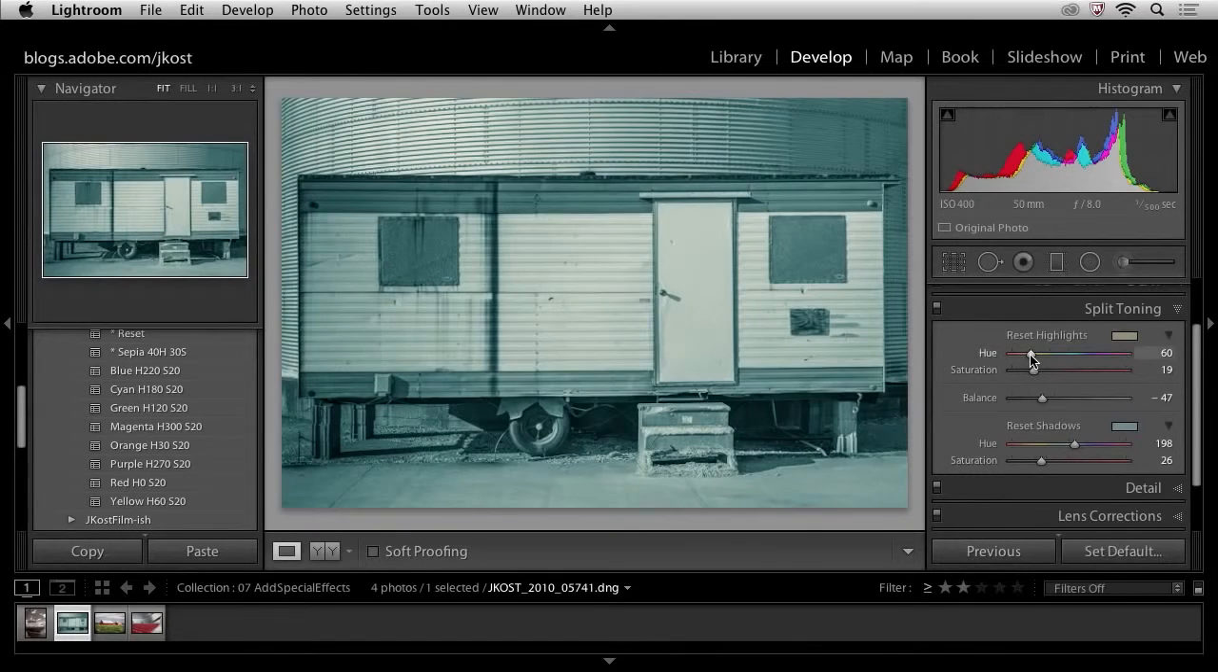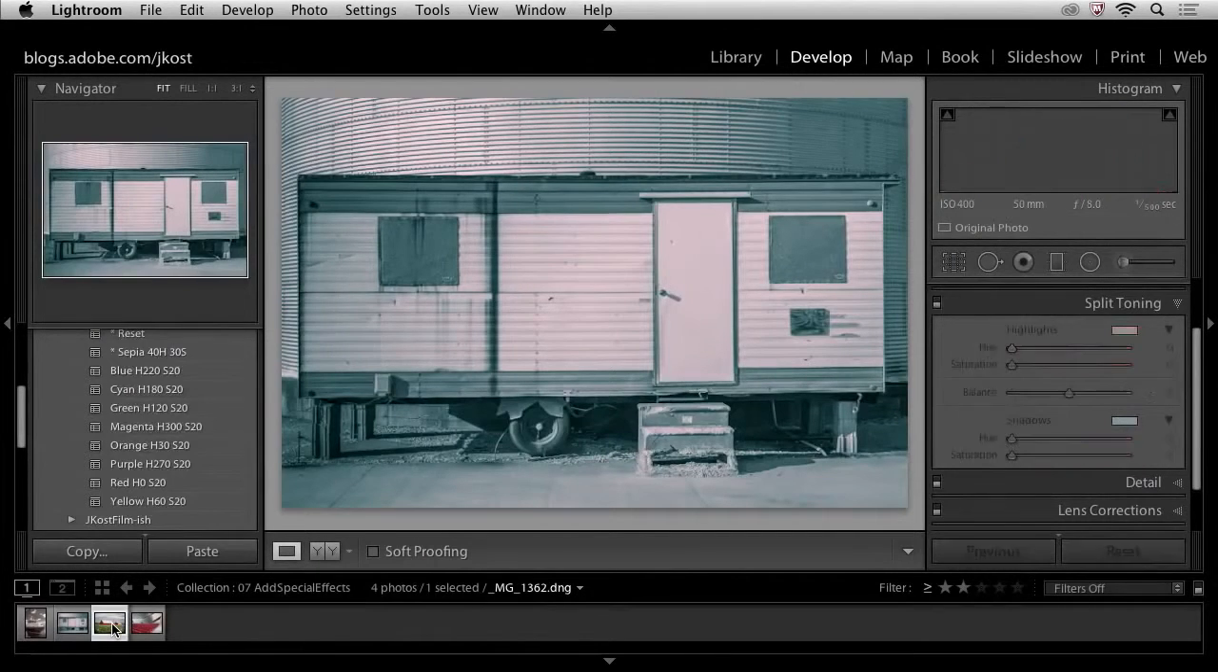And then I'll change the hue for my highlights to be more of a red effect. And then we can just dial that in. And again, we can use that balance slider in order to set the crossover from where the shadows and the highlights change from that blue to red. And again, if this was something that I liked and I wanted to apply it again and again, I would go ahead and save a preset.